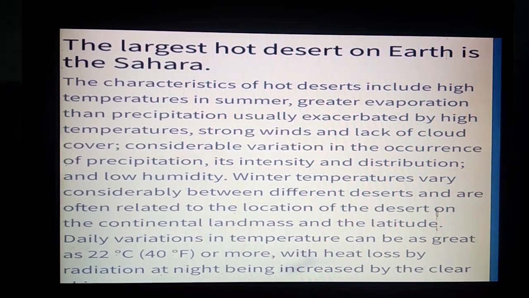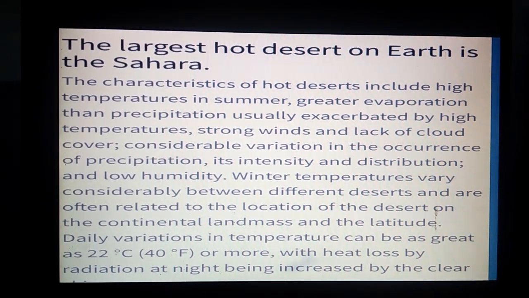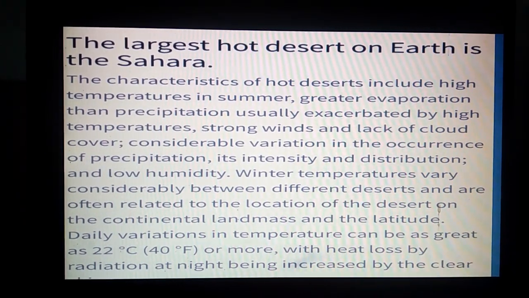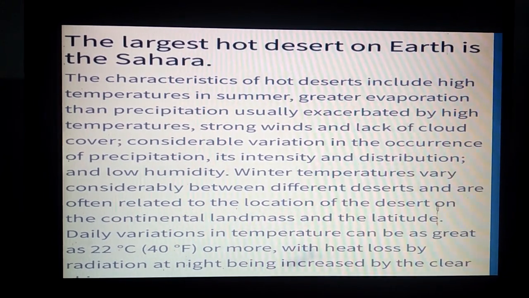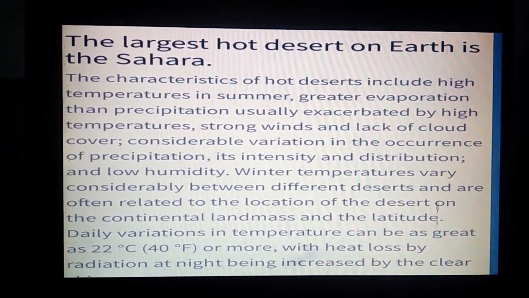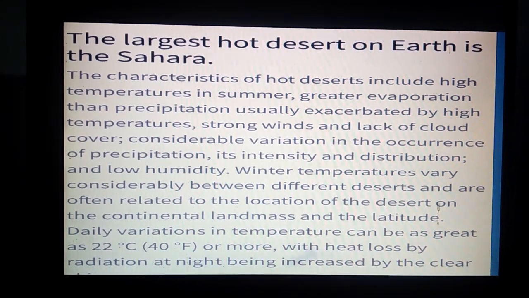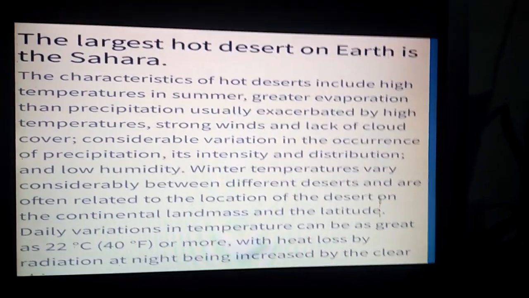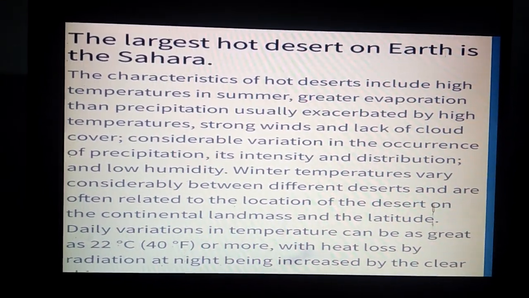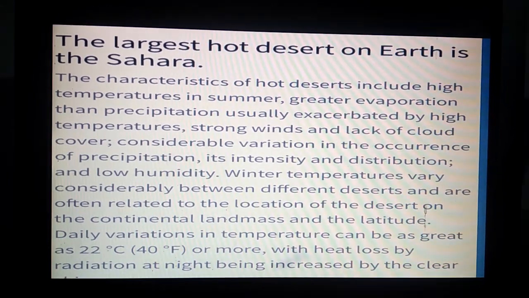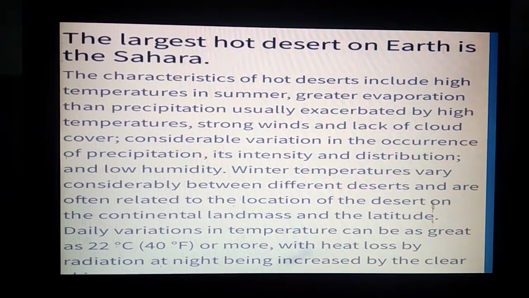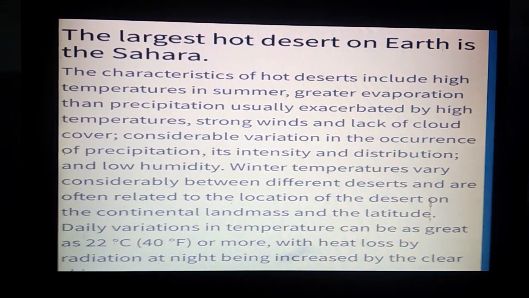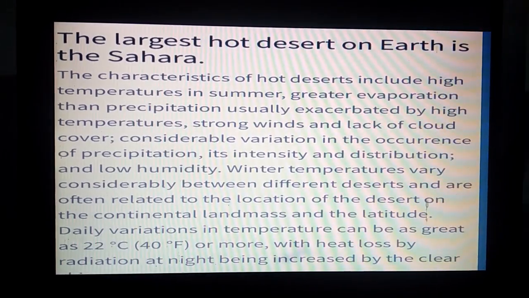Winter temperatures vary considerably between different deserts and are often related to the location of the desert on the continental landmass and the latitude. The daily variations in temperature can be as great as 22 degrees Celsius or more, with heat loss by radiation at night being increased by the clear skies.